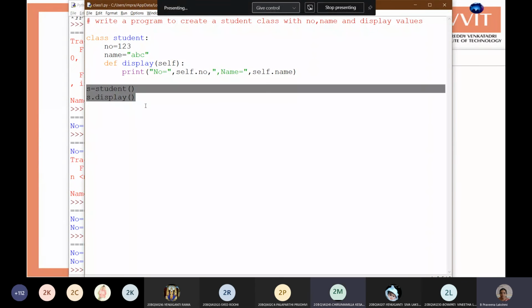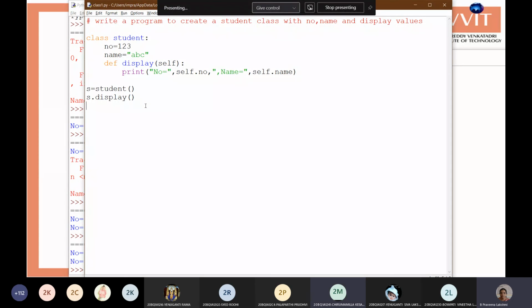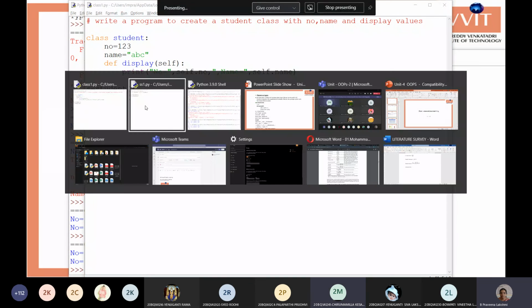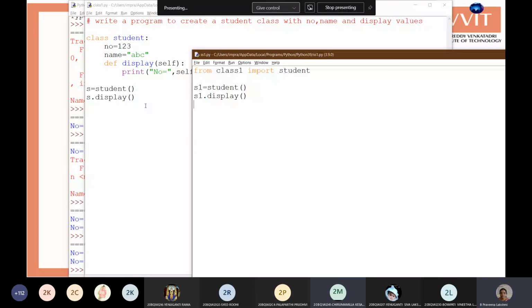by default it executes this code also. Replace S1 with student, ma'am, so that it executes one time? No, it doesn't work like that.